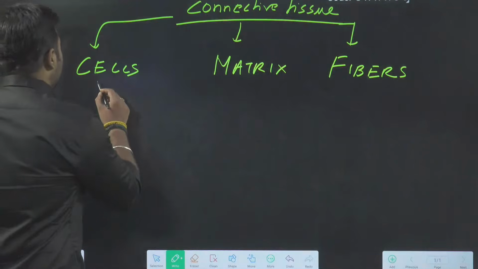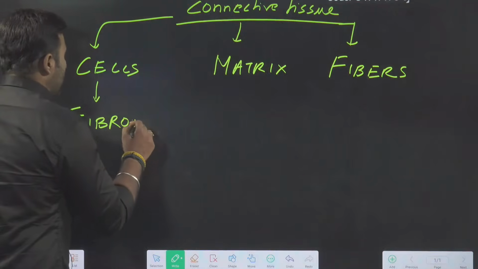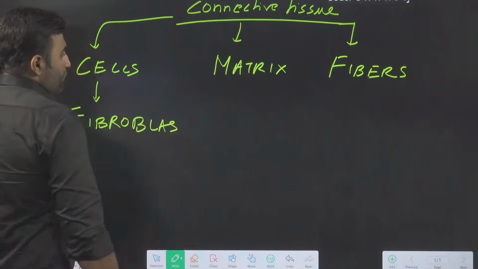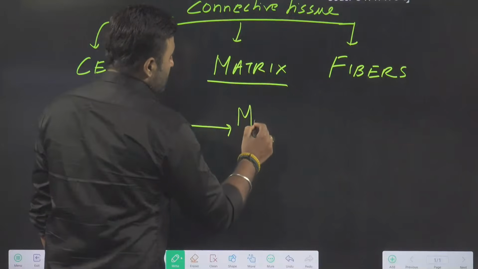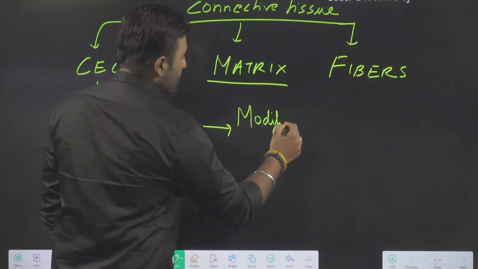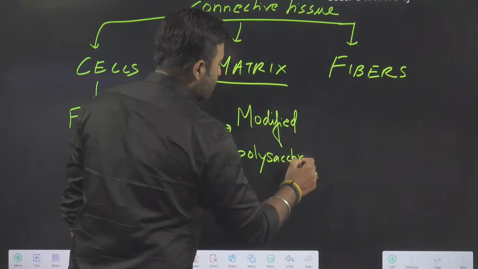So cell, the most common cell which is present is the fibroblast. Fibroblast produces the matrix, which is called the modified polysaccharide.